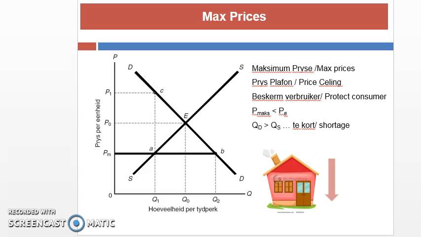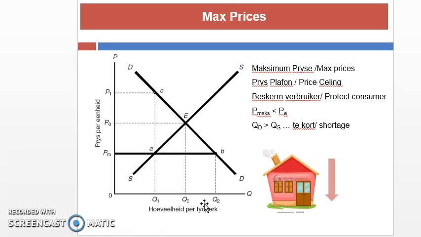So what we see is a difference between supply and demand, the difference between Q1 and Q2, and that will be a shortage within the market. A lot more people want to buy at 10 Rand, whereas a lot less is actually provided at 10 Rand.